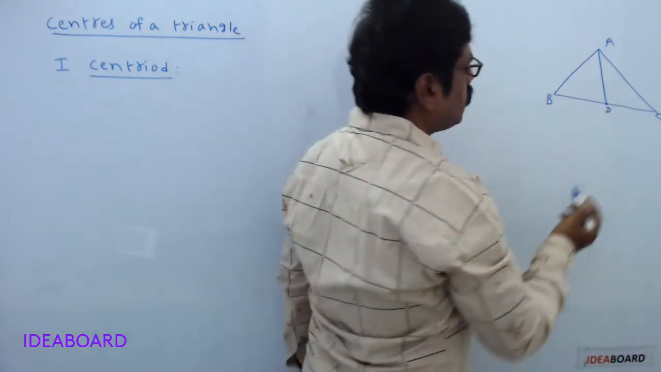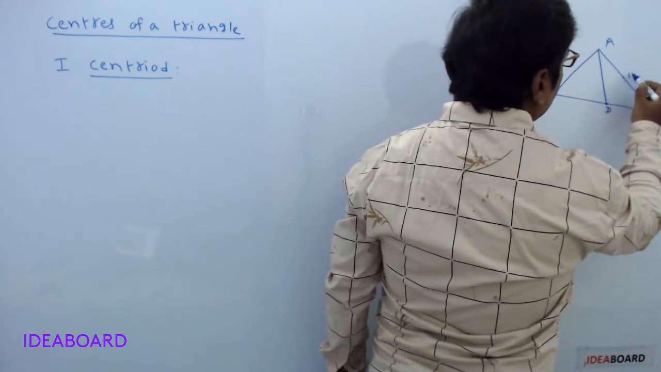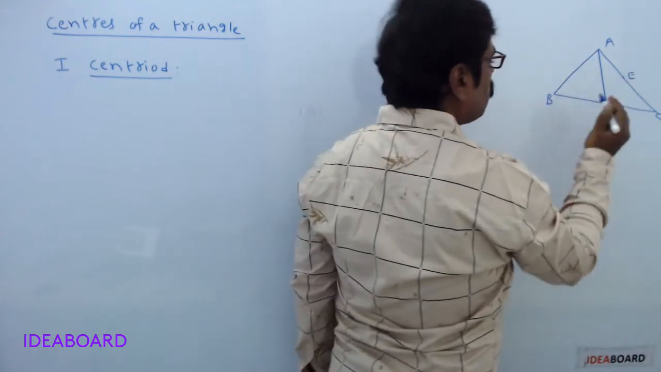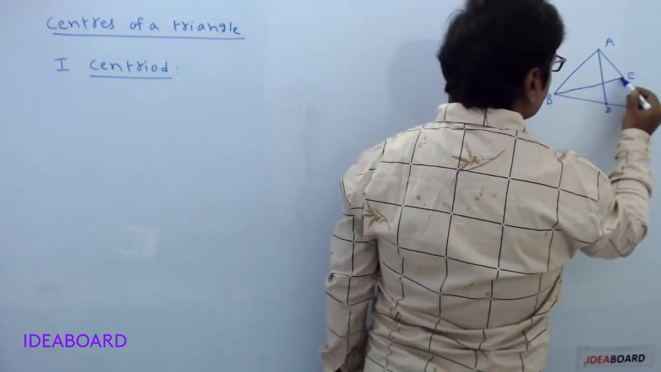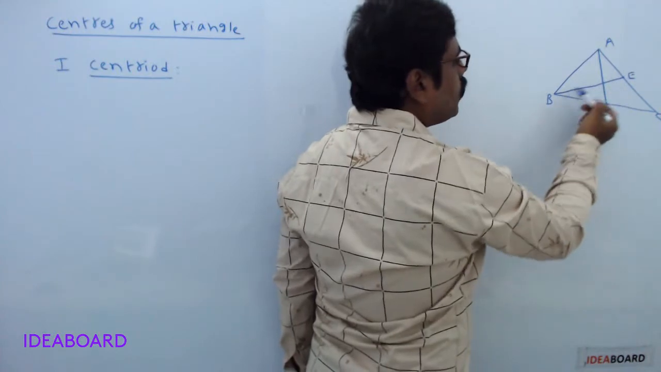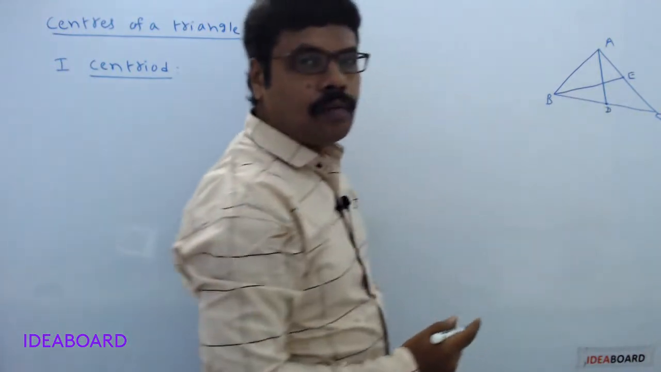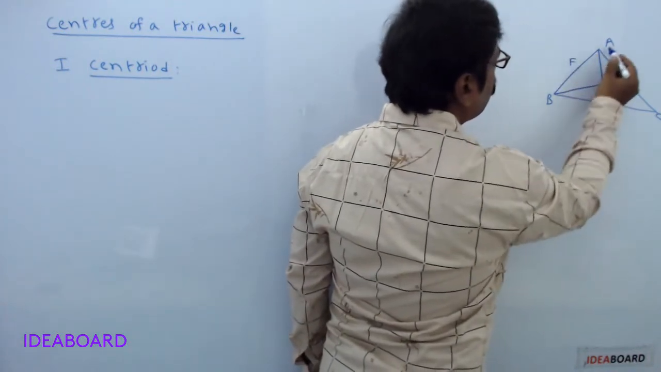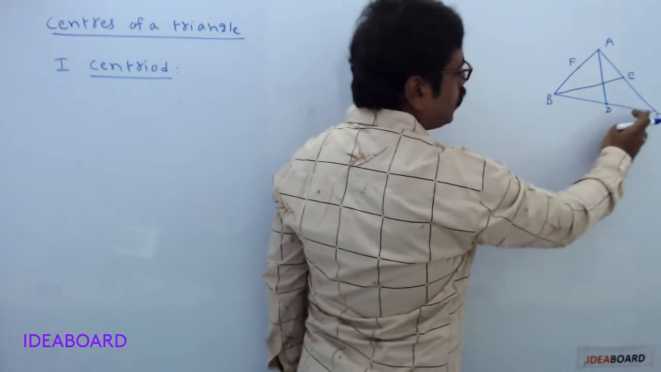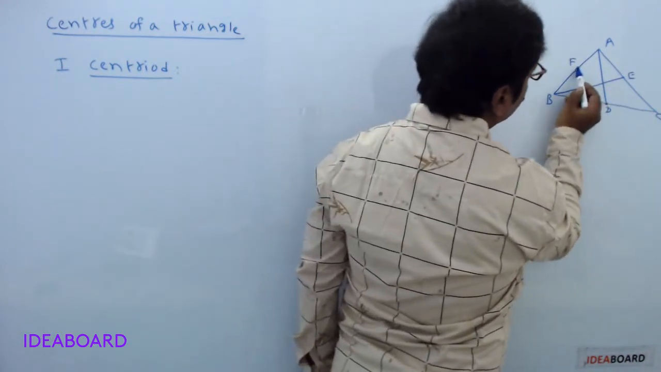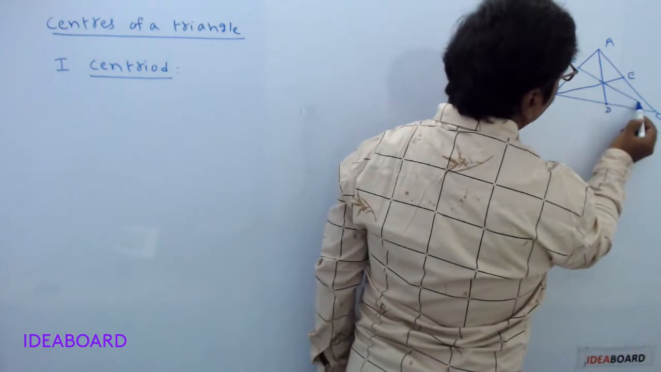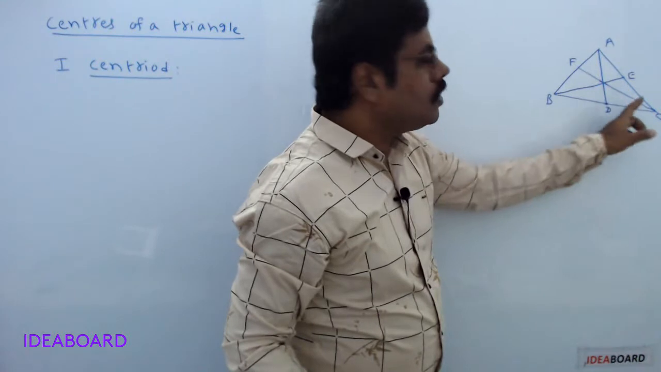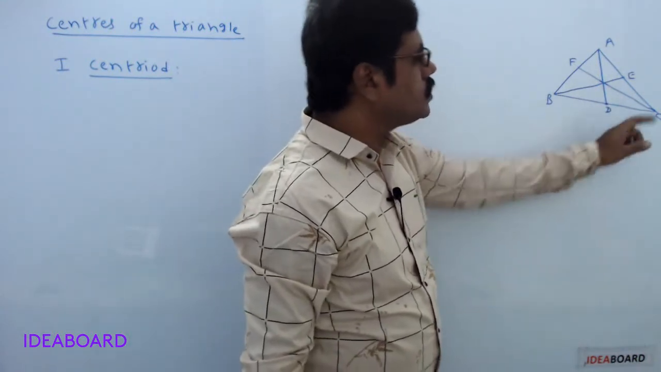For example, E is the midpoint of the side AC. Connect the points B and E. Now this is the median passing through the vertex B. Suppose F is the midpoint of the side AB. Join the points C and F. Now here this CF is called median passing through the vertex C.